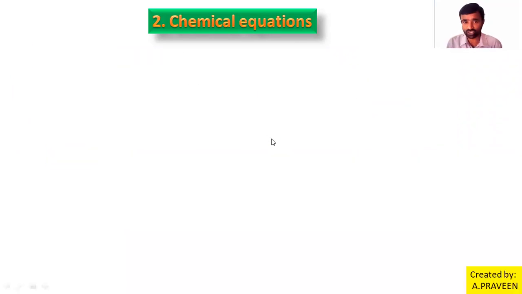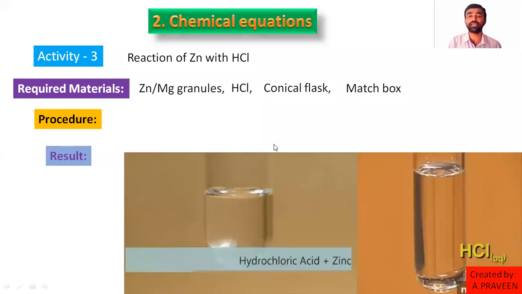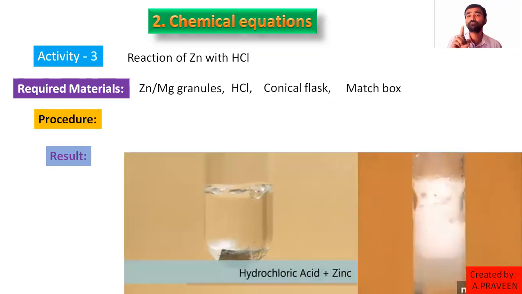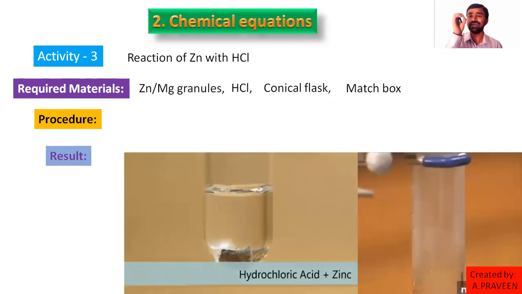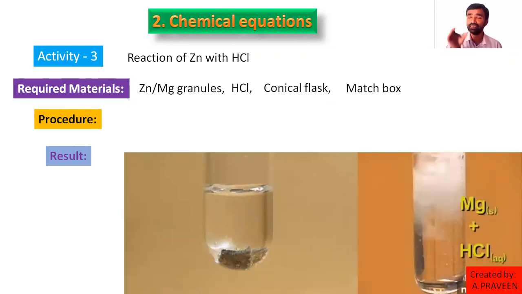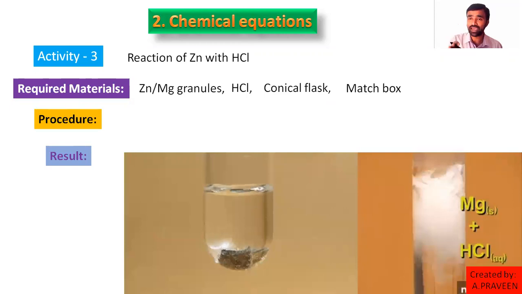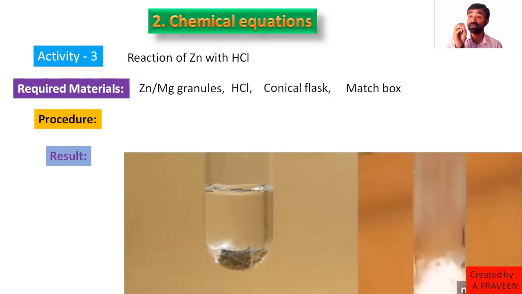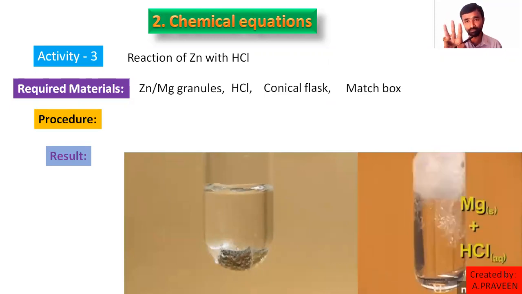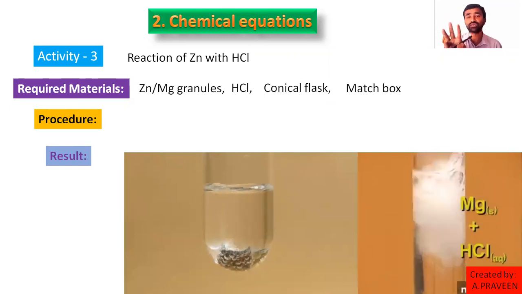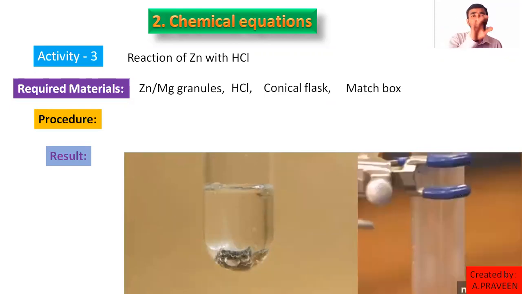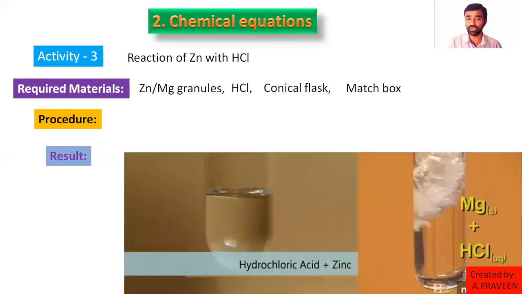So here you test this gas with a burning matchstick, right? If the matchstick burns with a blue flame and gives a pop sound, it indicates hydrogen gas. If it is put off immediately, the released gas is carbon dioxide. If it burns with a bright white flame, it is oxygen. So there are 3 observations with the burning matchstick: hydrogen gas, carbon dioxide gas, oxygen gas. So these are the 3 activities given in your textbook.